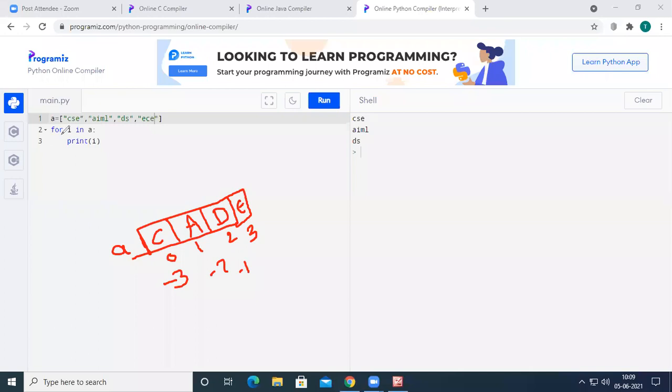So when we say for i in A, i will be between 0 and 3, because A is a list of 4 elements with indices 0 to 3. If you run this code, it will print the 4 elements of that list individually.